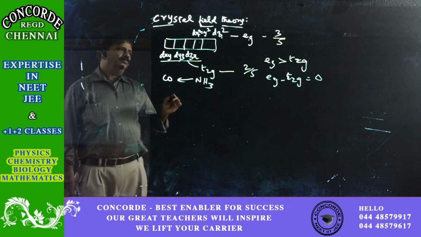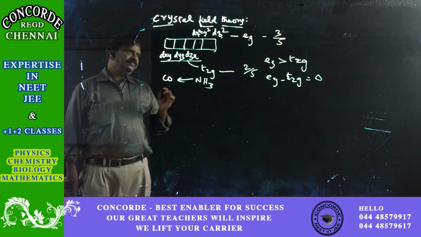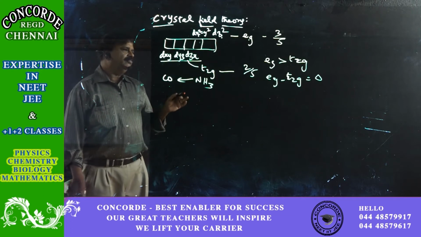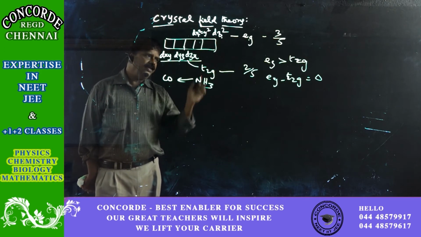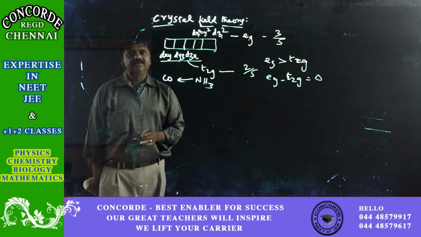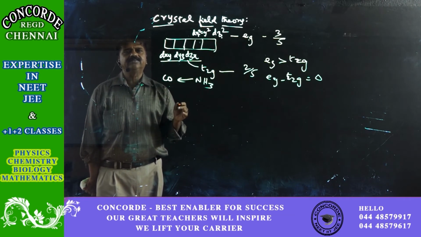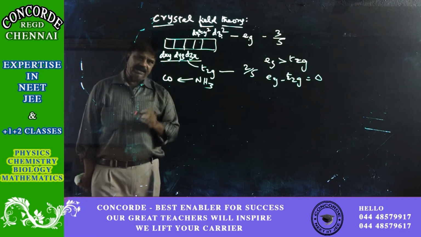Okay. So because of this difference in the energy, the type of bond formed has a difference in certain characteristics, and the difference in the character results in a weak ligand or a strong ligand.